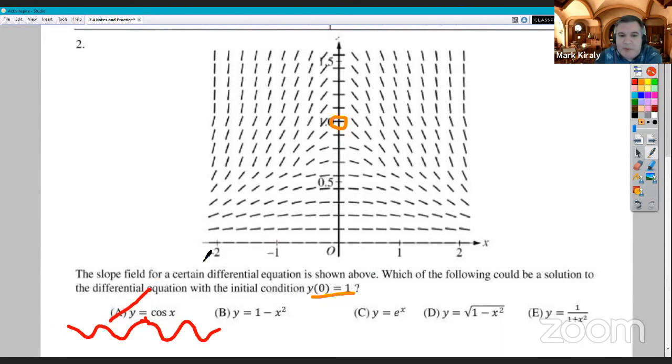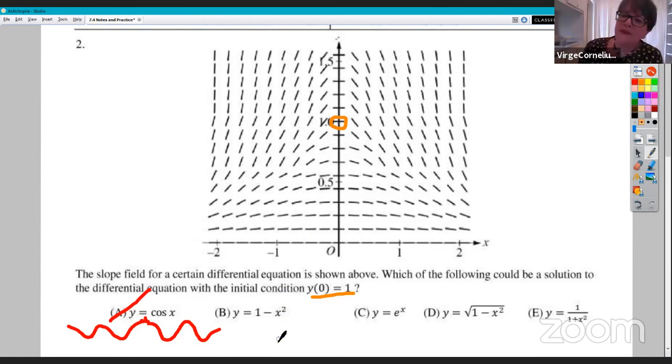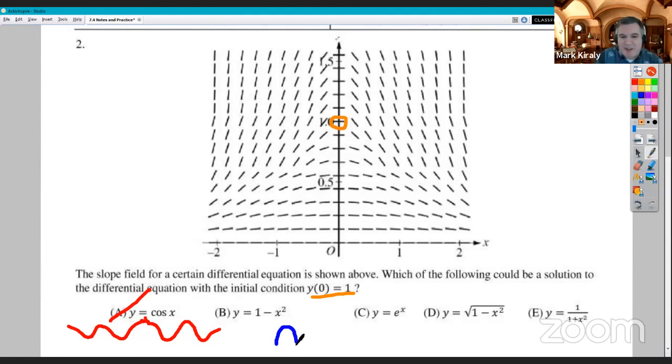So we're going to throw A out. B is 1 minus x squared. My Algebra 1 students could totally tell you what that looks like. That is indeed a parabola, and it should be getting steeper the farther down we go, especially as it hits these intercepts here. So we're going to throw B out.